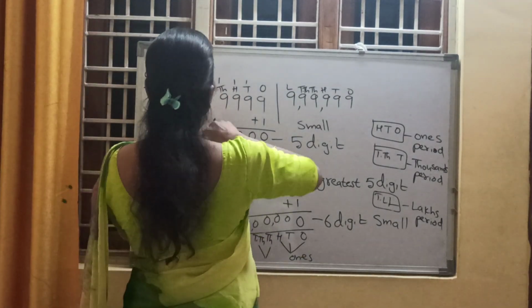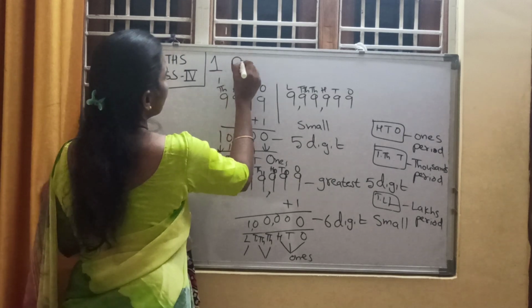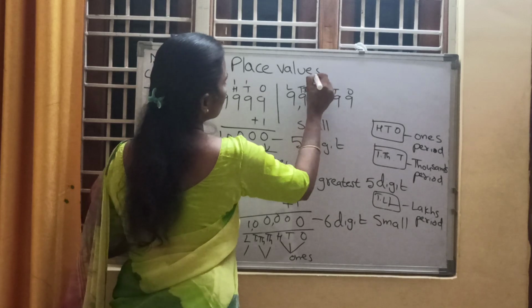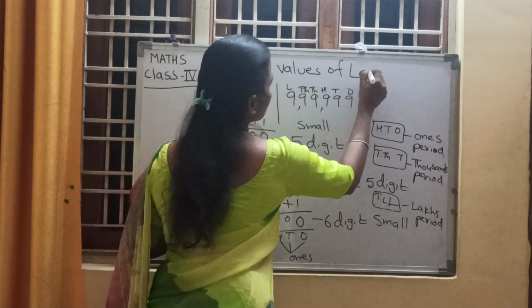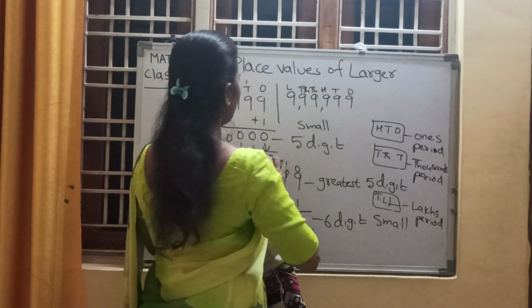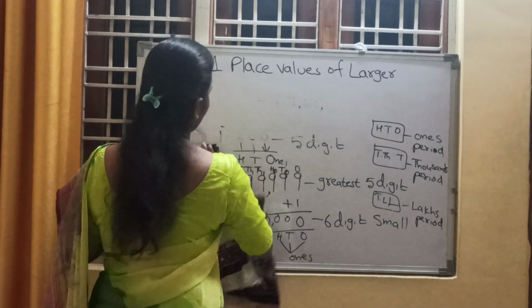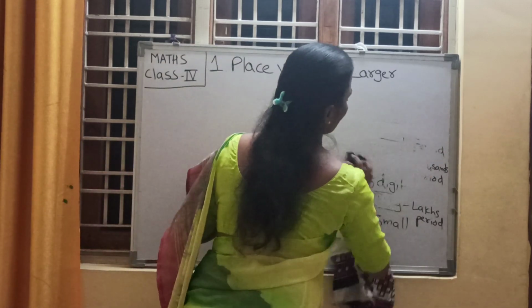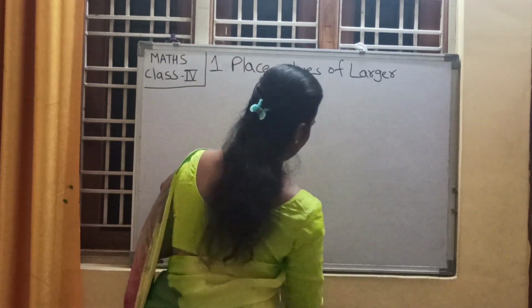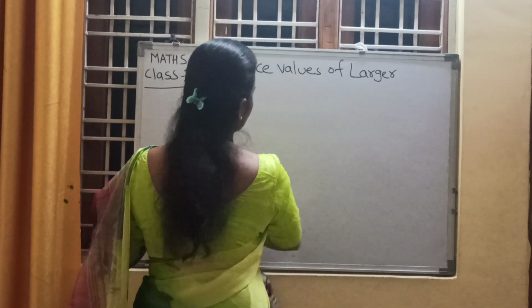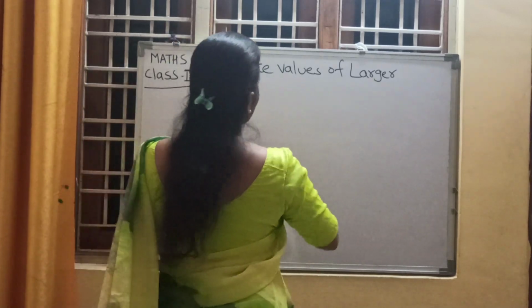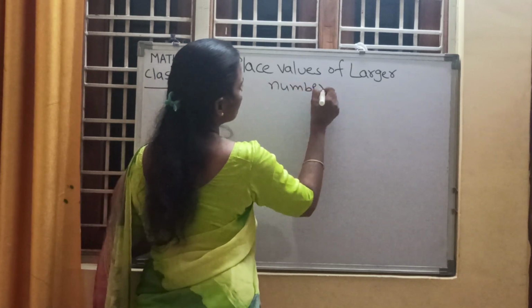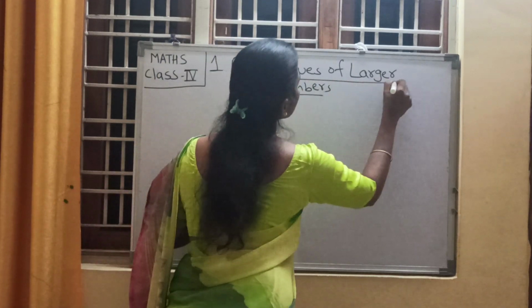Chapter 1 is place values of larger numbers. This is our chapter 1.